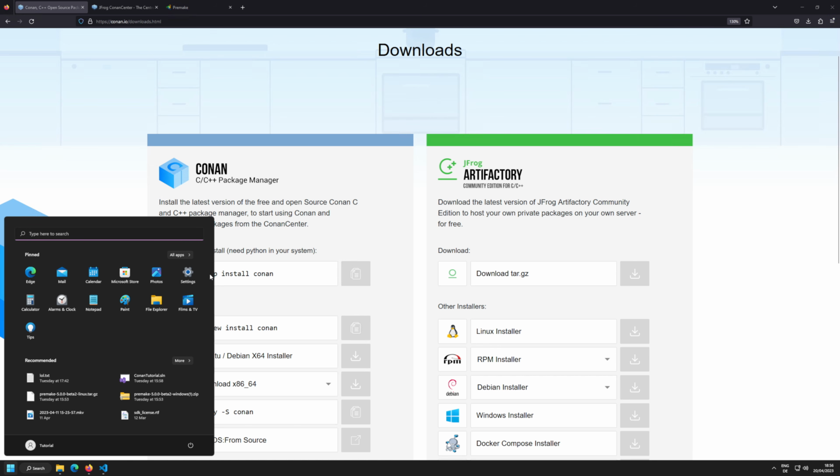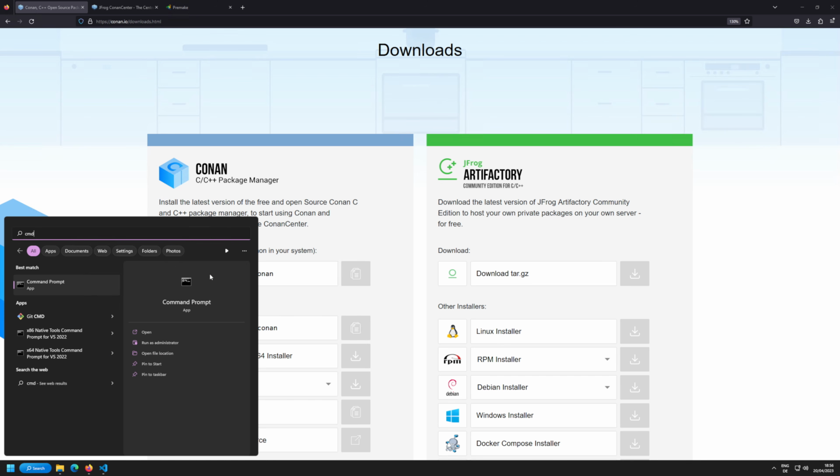If you have Python globally installed and you maybe want to make this a bit easier for your coworkers, you can install Conan with pip for the whole system. And if you are a system administrator and you're using Microsoft Intune or Active Directory, I would also highly recommend that you supply one script that installs all your company's pip dependencies in an administrator prompt so that they are available for the whole system and the whole user.